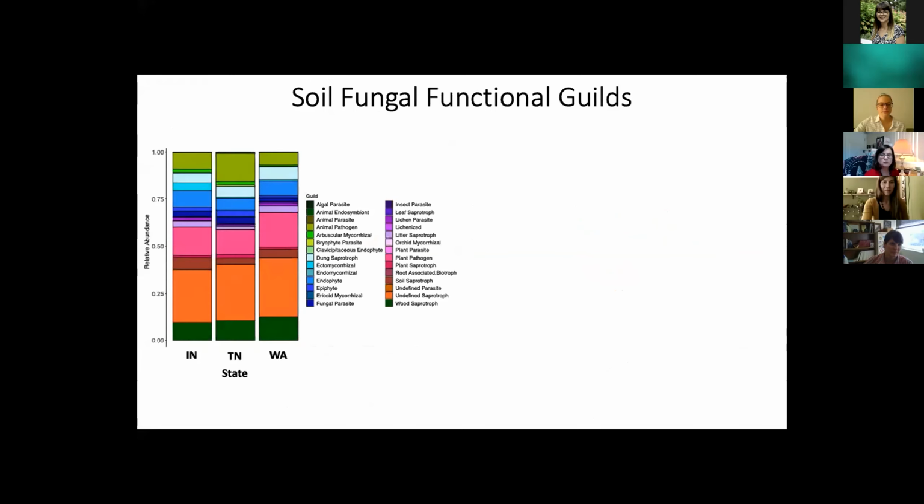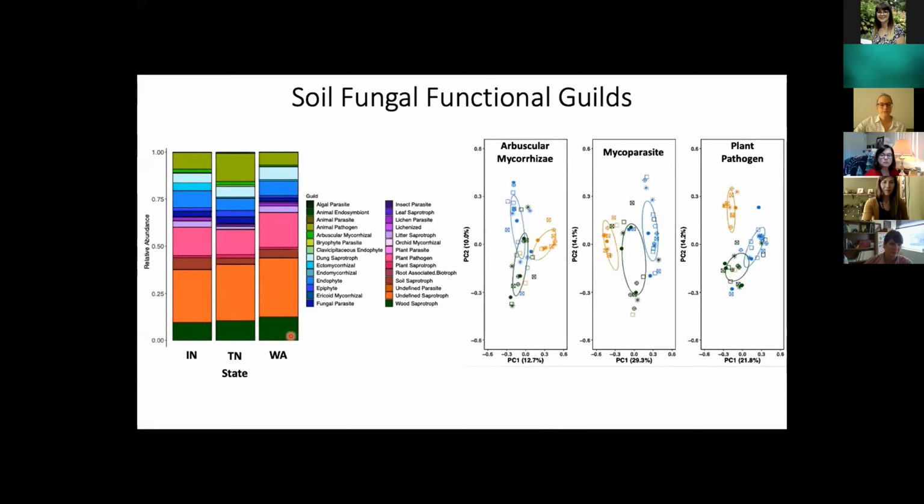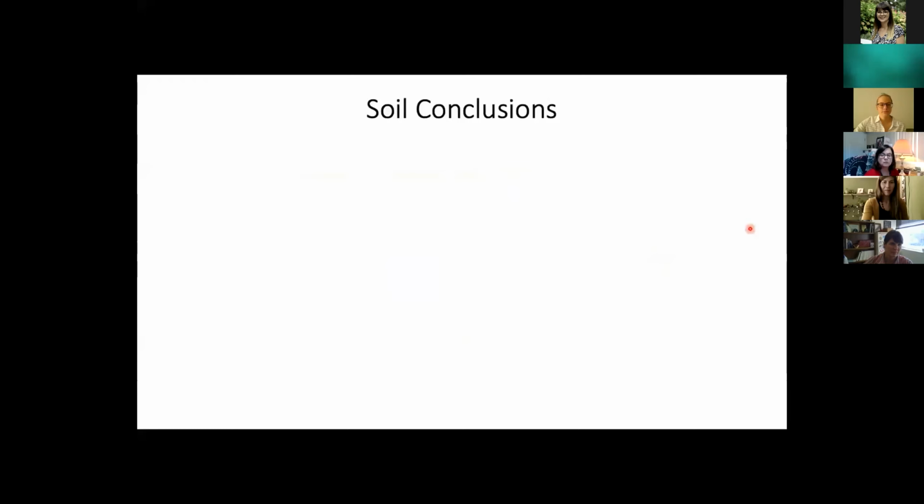And then when we consider the fungal functional guilds that comprise these soil fungal communities, overall, similar to what we saw in the caulosphere, we're not really seeing any significant differences in the fungal functional guilds that comprise these communities. However, we are seeing differences in the composition of these different fungal functional guild communities. For instance, arbuscular mycorrhizae, which associate with plant roots and help them acquire limiting nutrients such as nitrogen and phosphorus, once again have communities that differ between the native and introduced ranges. We also see that mycoparasites differ between the native and introduced ranges, as well as plant pathogens. And so that's it for the soil.